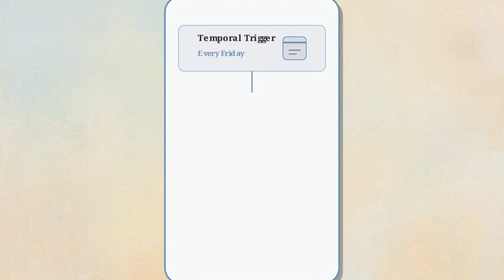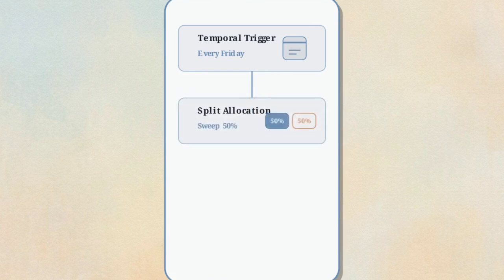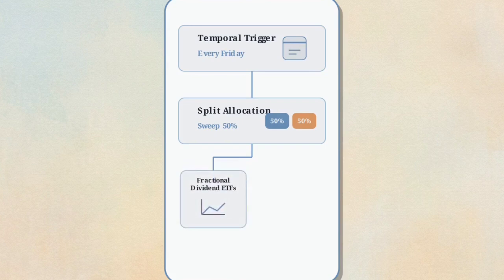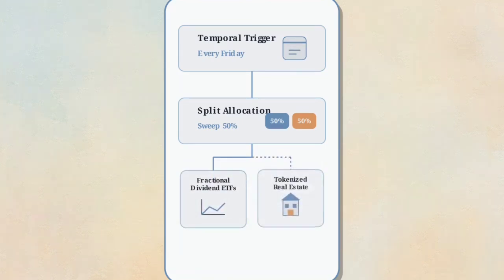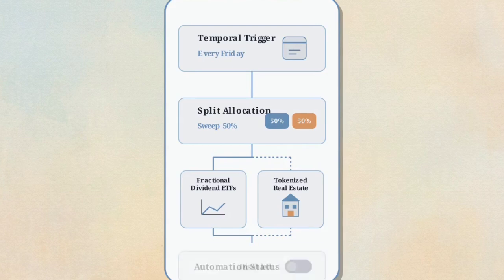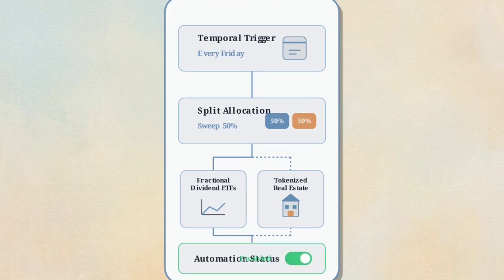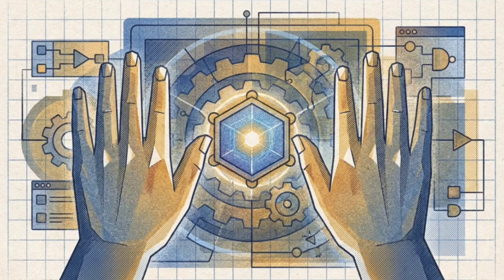Next, configure the action to automatically sweep exactly 50% of those profits. Then route those funds directly into fractional dividend ETFs. As an alternative destination for your sweep, you can also select tokenized real estate funds to diversify your yield. Finally, verify your setup by confirming the automation status is active. Here is the absolute psychological rule to make this work. You never look at or manually touch these specific invested funds.